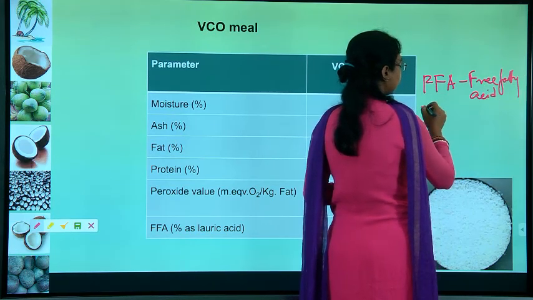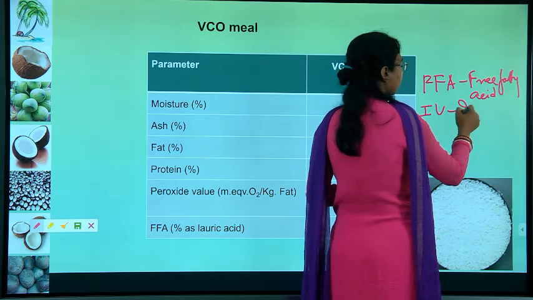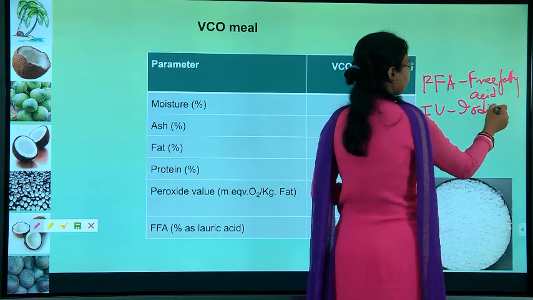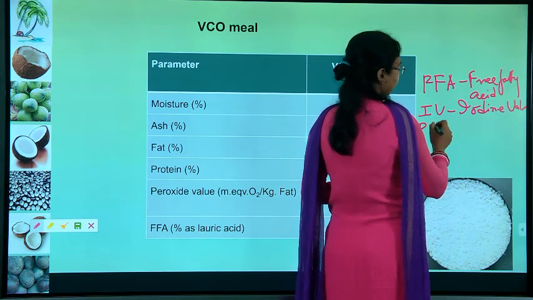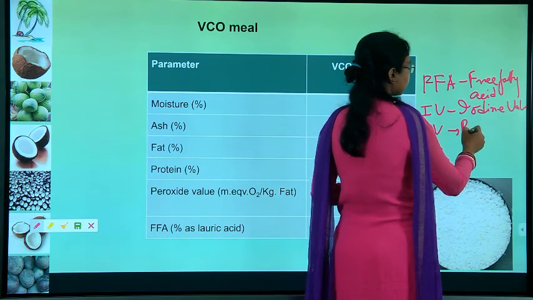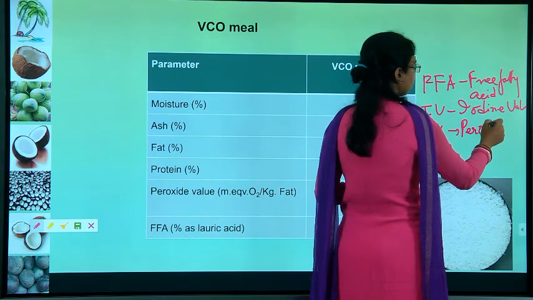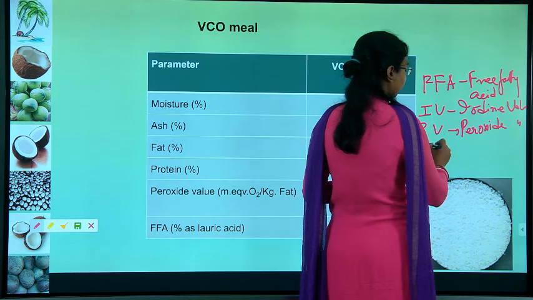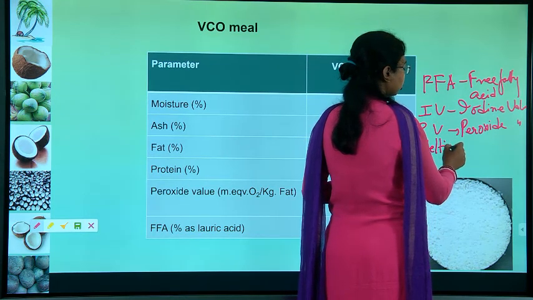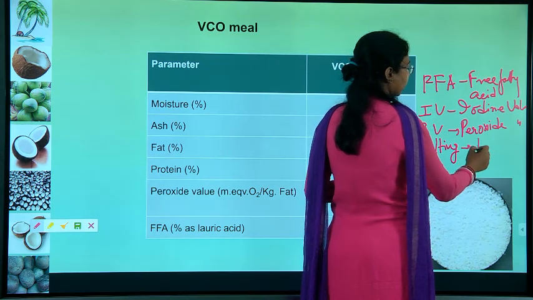Next is the IV. IV is the iodine value. Next is the PV. PV is the peroxide value. Next is the melting point, the temperature at which the oil melts.